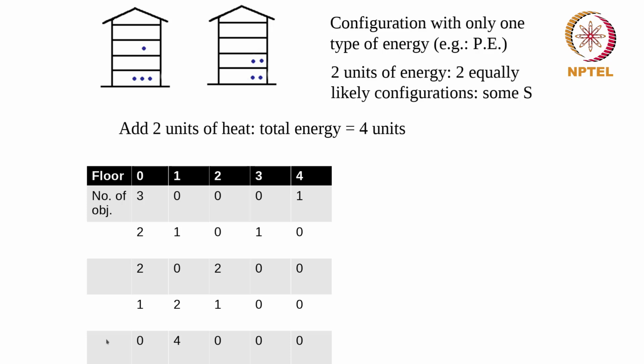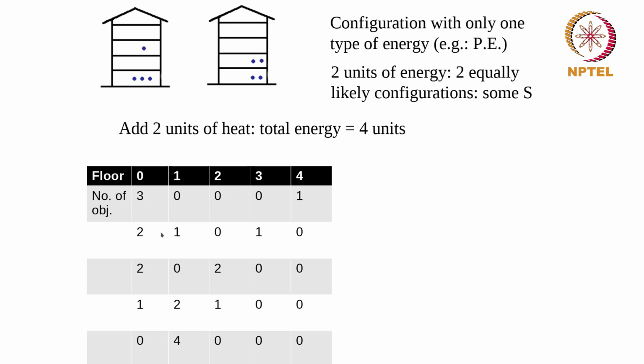So I can have any of these configurations, all of them add up to 4 units of energy when I have these 4 objects, which I can think of in some sense as 4 molecules later on, but it's 4 objects, it doesn't matter. But what we see is, over here, I had only 2 configurations likely, so it had some entropy.